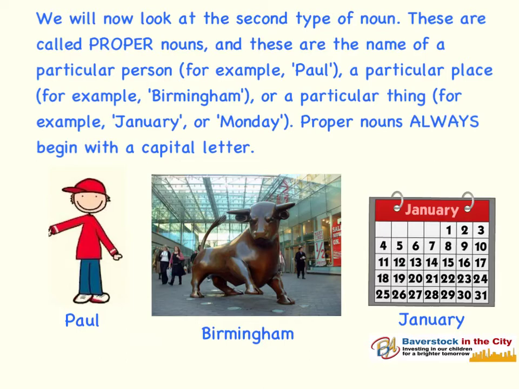We will now look at the second type of noun. These are called proper nouns, and these are the name of a particular person, for example, Paul, a particular place, for example, Birmingham, or a particular thing, for example, January, the first month of the year, or Monday, the first day of the working week. Proper nouns always begin with a capital letter.